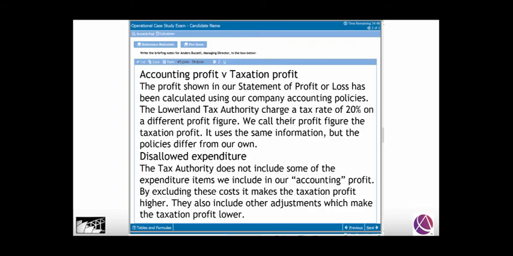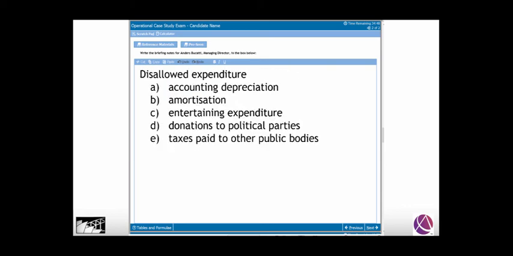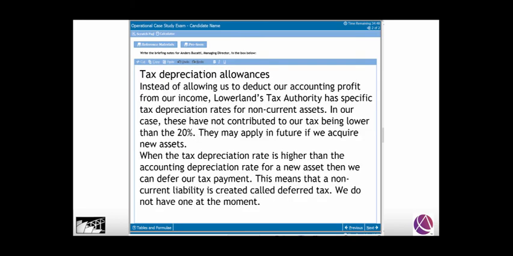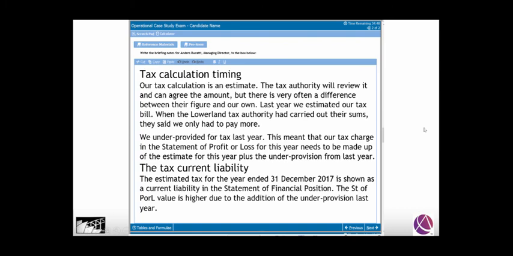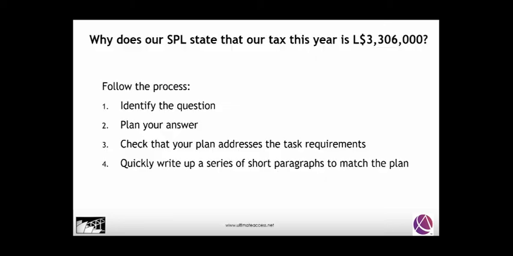Then we look at the taxation profit, not the accounting profit. We take into consideration disallowed expenditure. We look at what could cause disallowed expenditure without really going into any detail. Then we look at the tax depreciation allowances and the recognition that we're dealing with a slightly different depreciation than perhaps the accounting approach. Then the tax calculation timing, which brings in the area of the tax current liability.